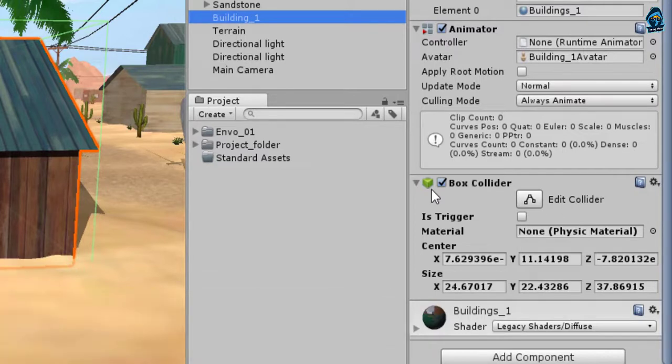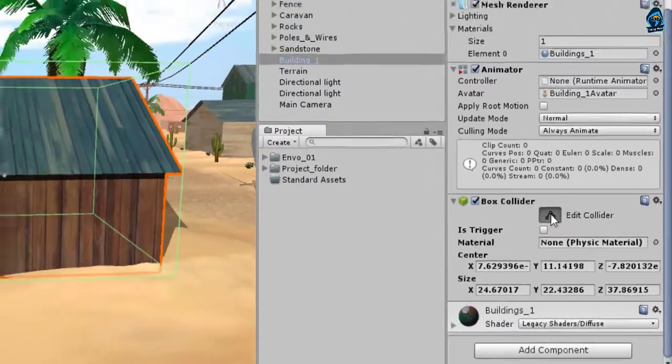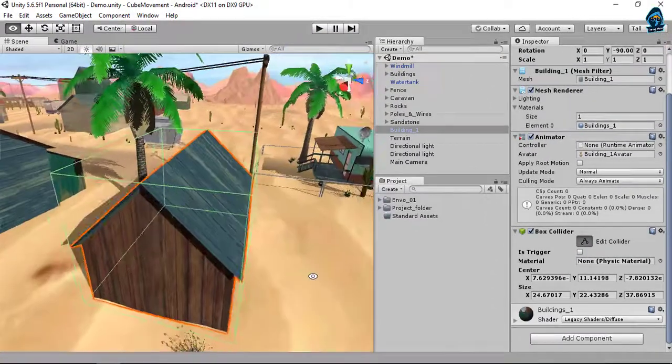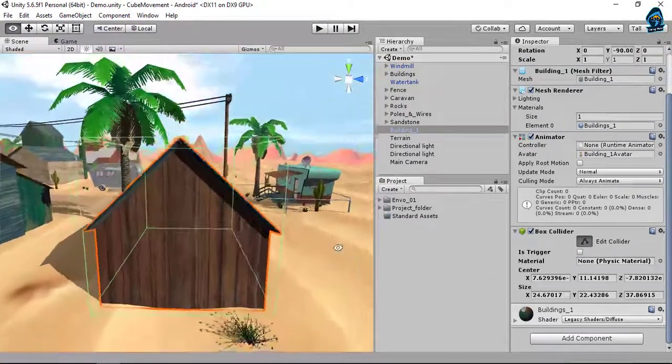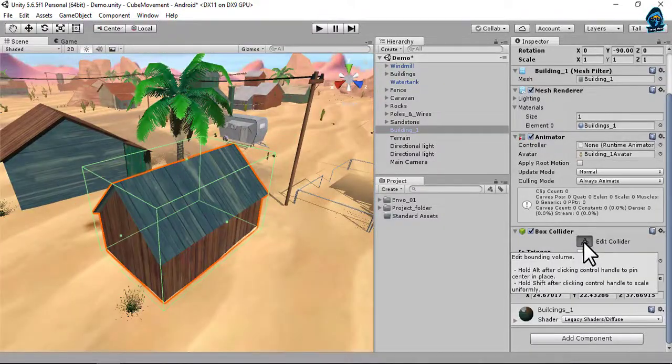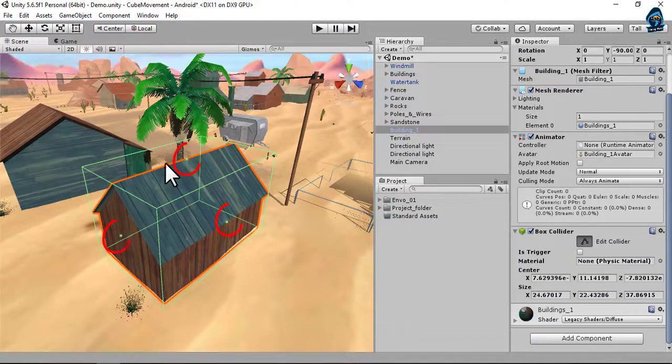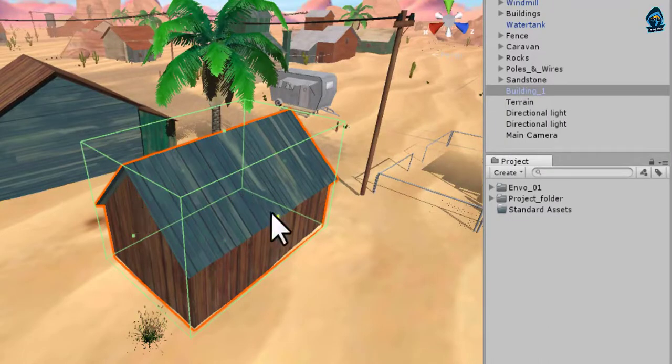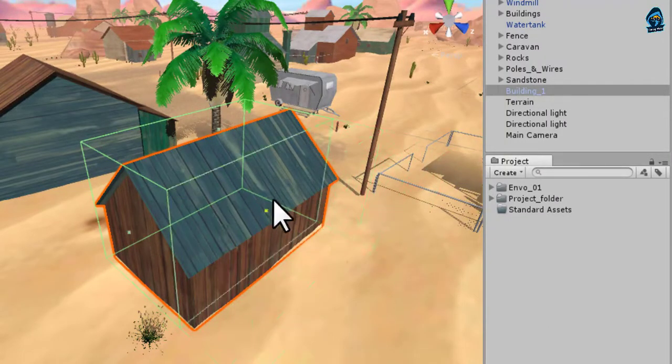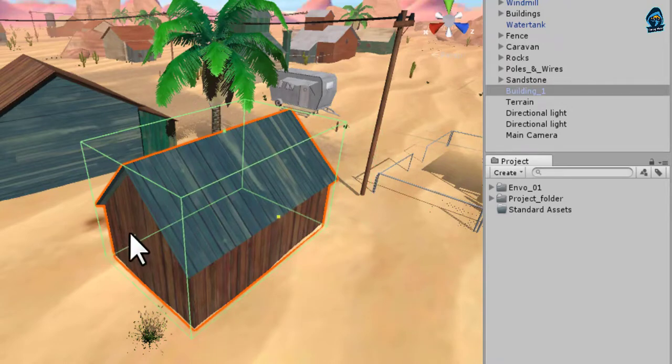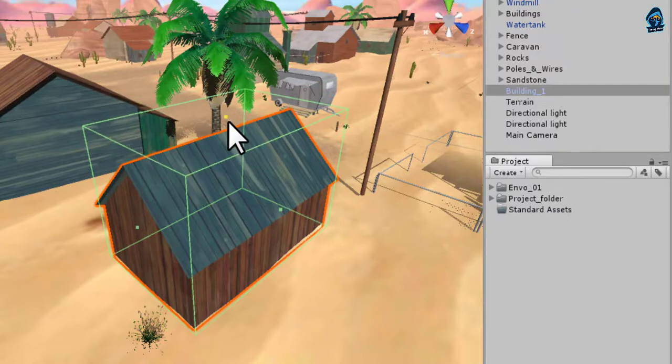If you want to edit its parameters, you just need to click a single button, that is Edit Collider. When you click on this button, hold the Alt key and rotate your view a little bit. When you click this edit button, you can see these 3 buttons. These buttons control the parameter values of the x-axis, z-axis, or y-axis.